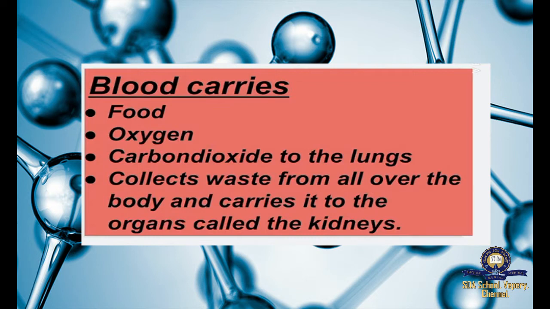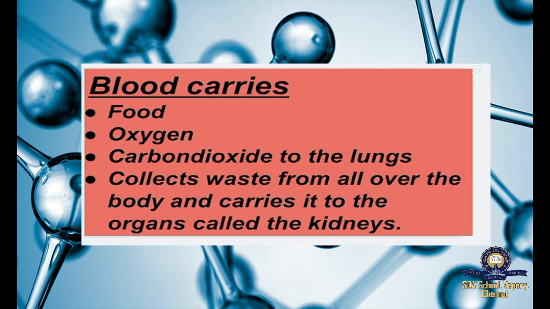The blood carries food and oxygen to different parts of the body, and it carries carbon dioxide to the lungs, and it also collects waste from all over the body and carries it to the organs called the kidneys, right? Food, oxygen, carbon dioxide, and it collects waste from the body.